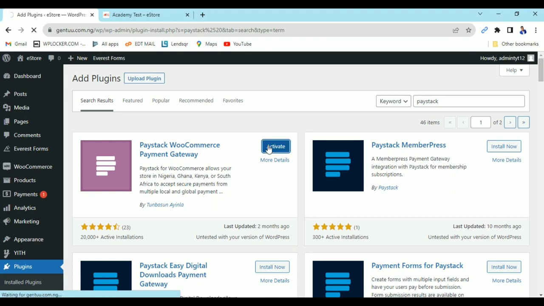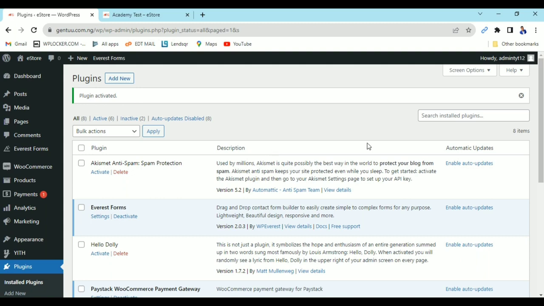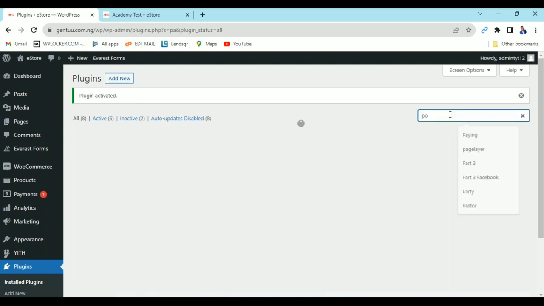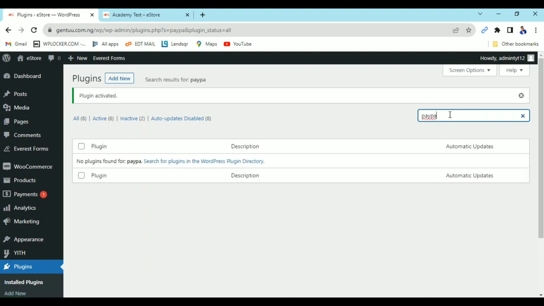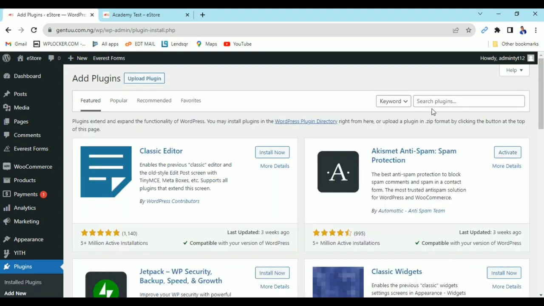And if the account you have is PayPal, I'm still going to show you for PayPal. If what you want to use is PayPal, just come here and click on add new, then type PayPal.